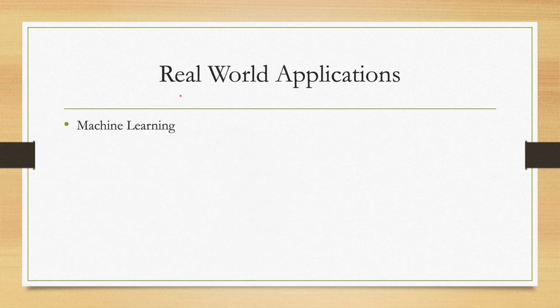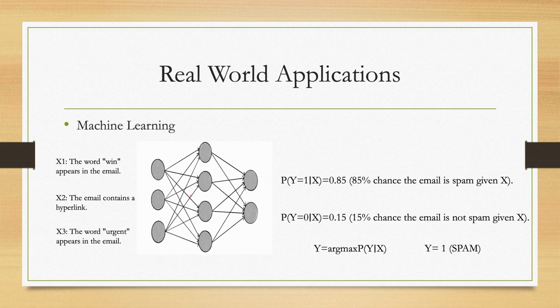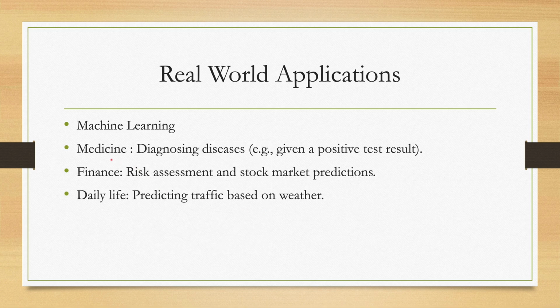Conditional probability has various real-world applications. For example, in machine learning, algorithms use conditional probability to classify data and make predictions. In this one, spam filters calculate the probability of an email being spam based on features like the presence of words such as win, urgent, or a hyperlink, and then calculate the conditional probability based on the features present in the email. In the end, we calculate the argmax to get whether the email is spam or not. Other examples include medicine, finance, and basically everyday life.